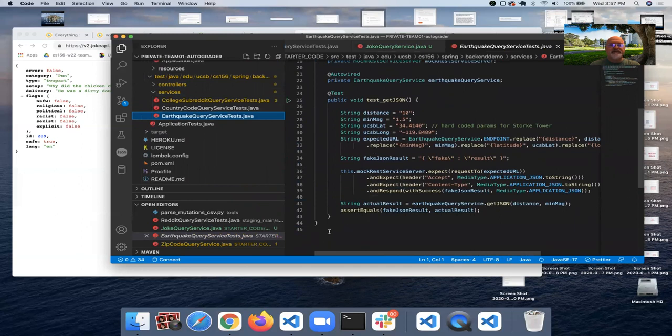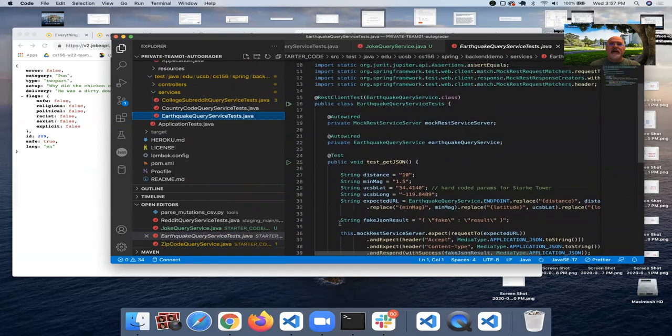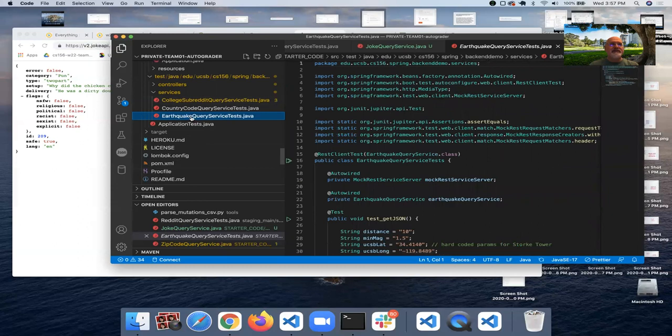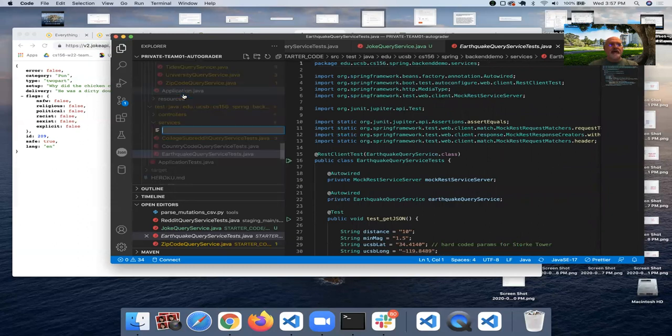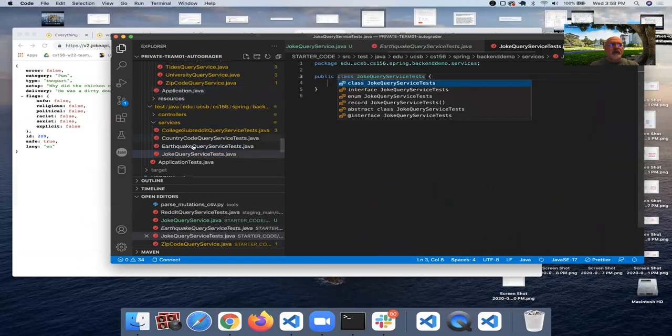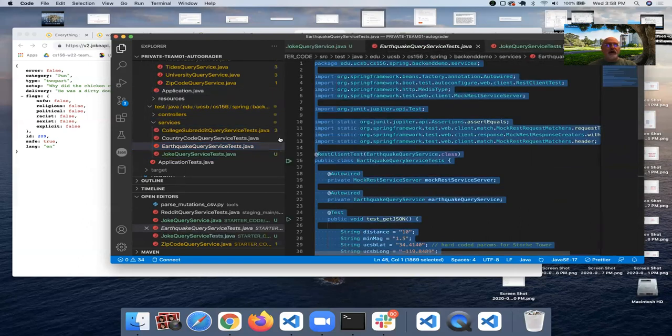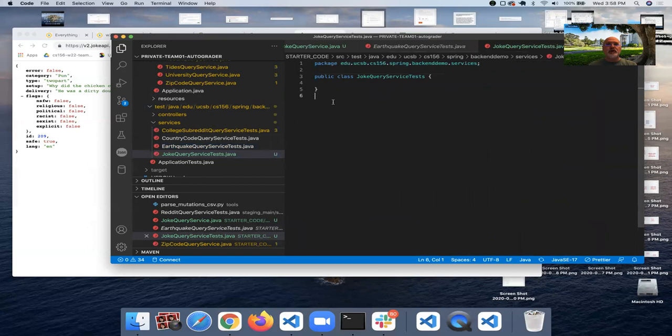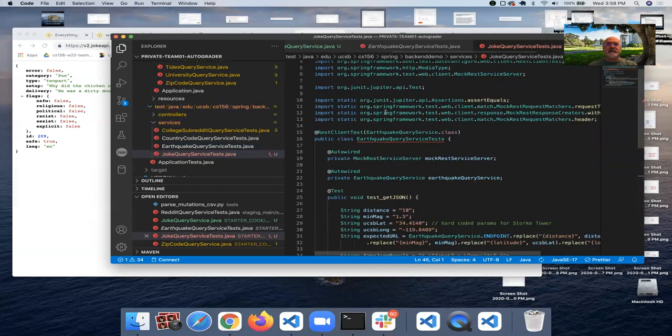I think that's going to be a better example for us. And we're just going to make a copy of this file. So I will make a new file and call it JokeQueryServiceTest.java. And I'll copy all of this code and paste it into JokeQueryServiceTests.